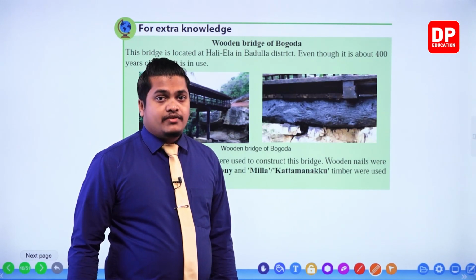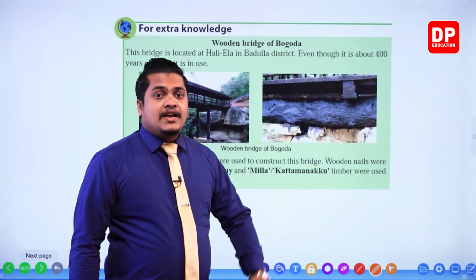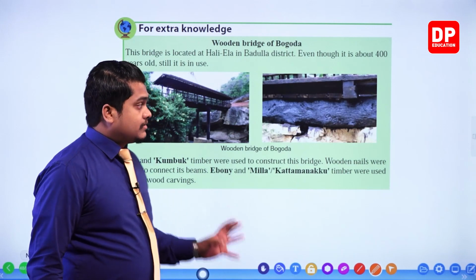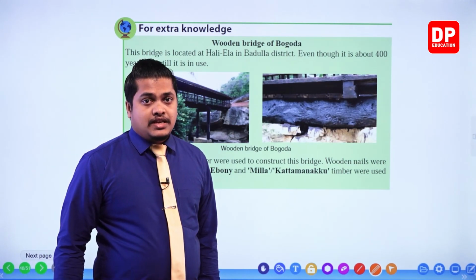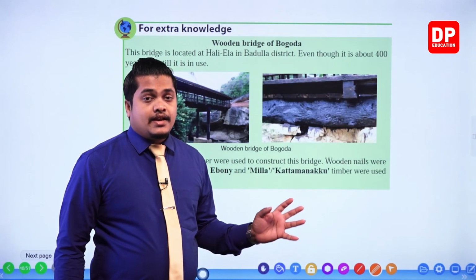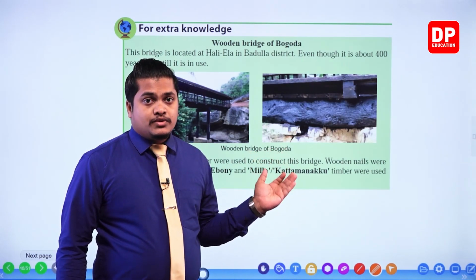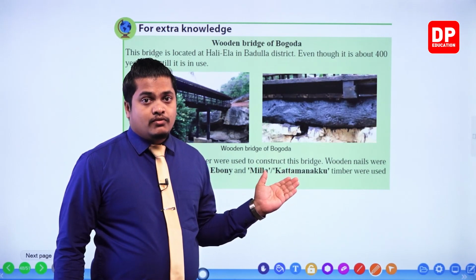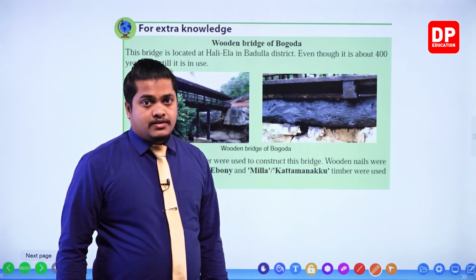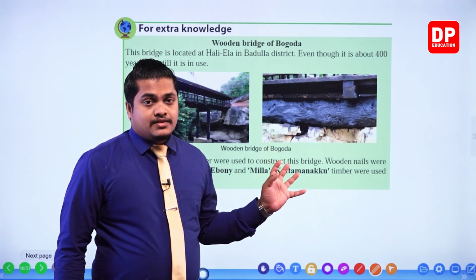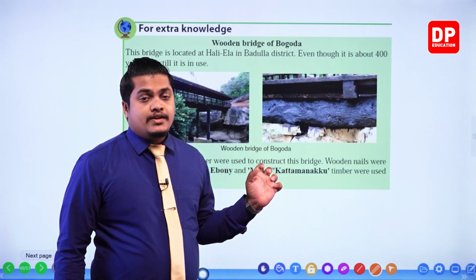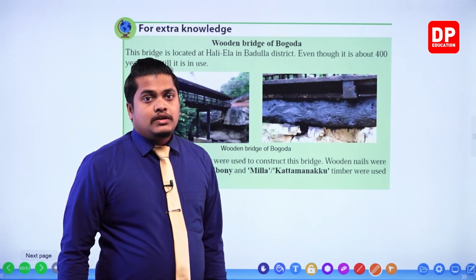Definitely we should have to repair it at least. But however, this bridge is still in the same strength, still in the same capability, and still the people are using this thing, my dear children, even though 400 years have passed. So the timber which has been used in these cases is very strong, and those things are long lasting.